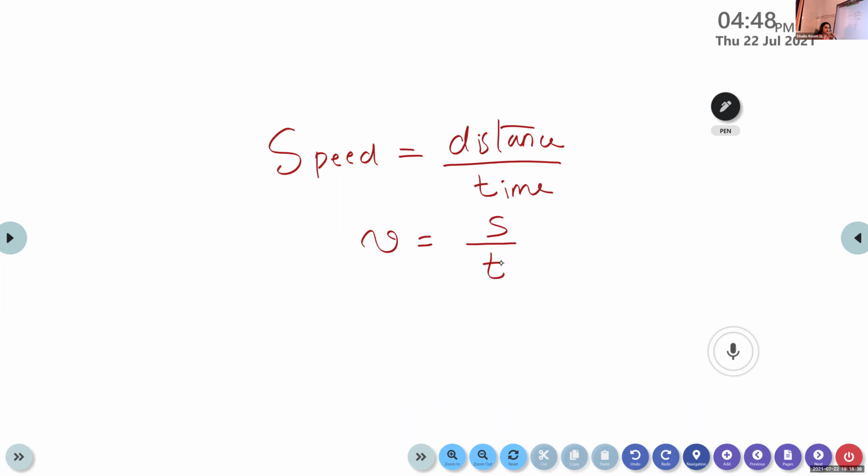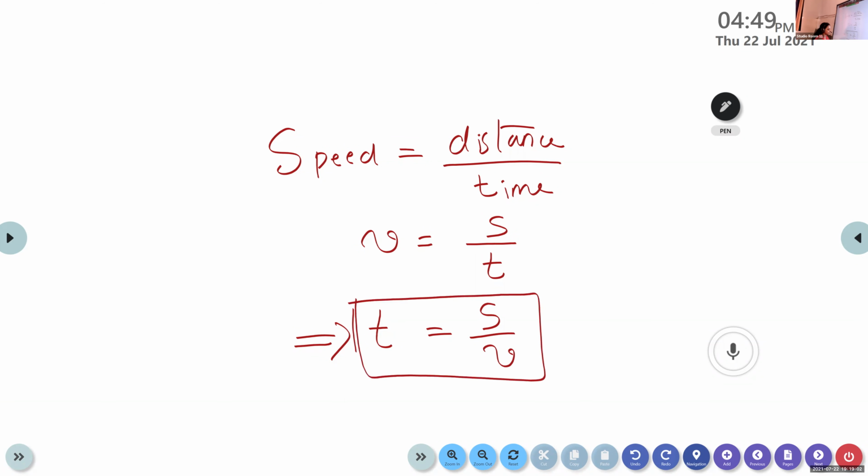Here the time is not provided. So from this equation, we can derive a general equation for time. What is T? Time T is equal to, yes, speed by nu. S by nu. Time T is equal to S by nu. So here we want to calculate T1 and T2 respectively. So here T is equal to S by nu.